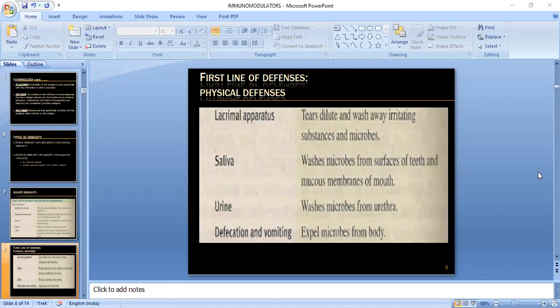Then toxic material will accumulate in your body, for example creatinine, urea and uric acid. These will increase in your body if electrolyte imbalance or dehydration occurs.